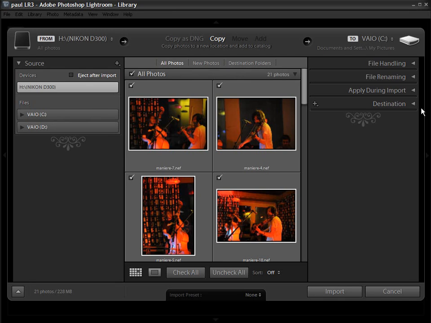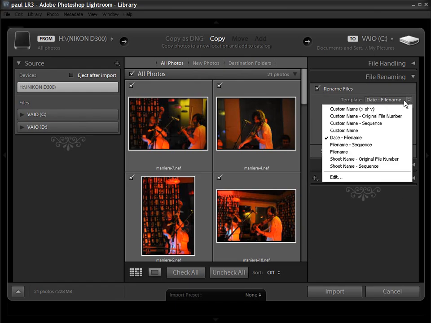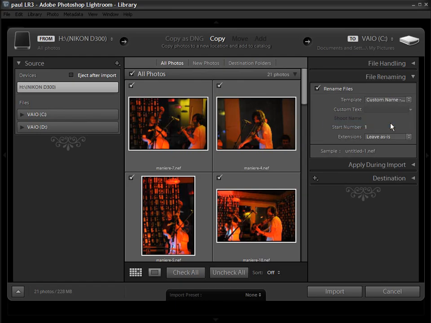So on the right hand side here we've got our file handling options. So we've got file renaming. So do I want to rename these files as I import them? Yes, why not? So let's rename them and give them a custom name. So you can see as I go through we've got loads of different options. I'm just going to select custom name sequence there. I'm just going to type in here band shoot. So that's going to rename the files as I copy them over.